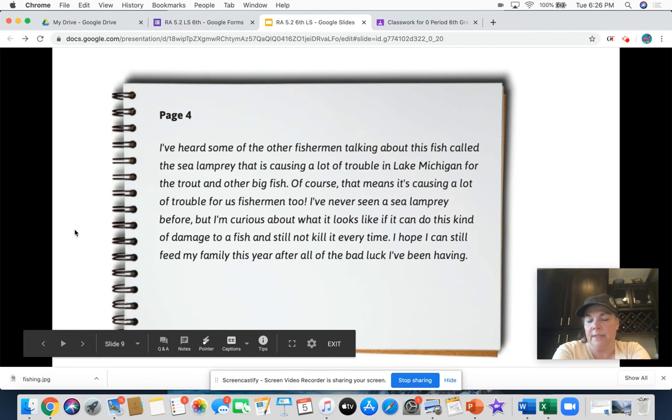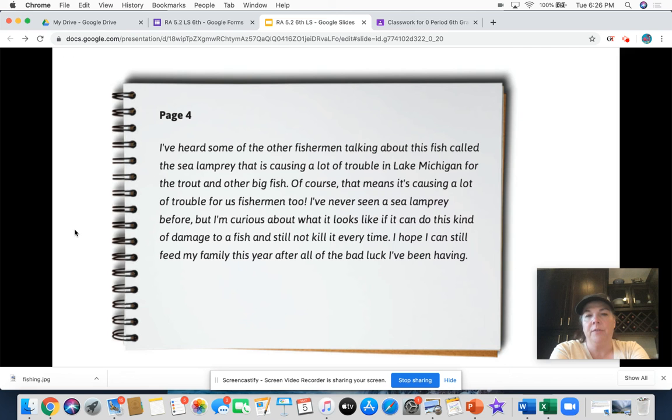Page 4. This is the last of the journal pages. I've heard some of the other fishermen talking about this fish called the sea lamprey that is causing a lot of trouble in Lake Michigan for the trout and other big fish. Of course, that means it's causing a lot of trouble for us fishermen too. I've never seen a sea lamprey before, but I'm curious about what it looks like. If it can do this kind of damage to a fish and still not kill it every time. I hope I can still feed my family this year after all the bad luck I've been having.